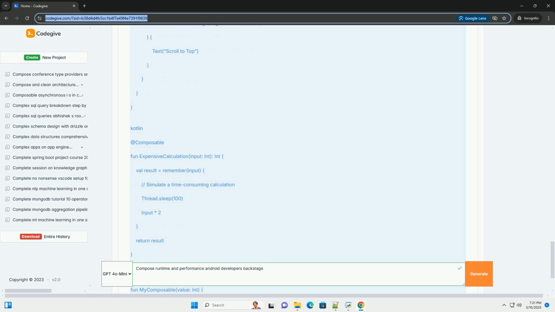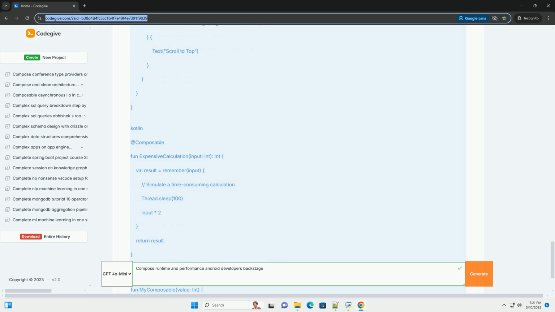Write stable code. Write stable composable functions that produce the same output given the same input. Avoid side effects and mutable state within composable functions. Use the right tools. Use the Compose compiler metrics and the Layout Inspector to analyze your code and identify potential performance bottlenecks.